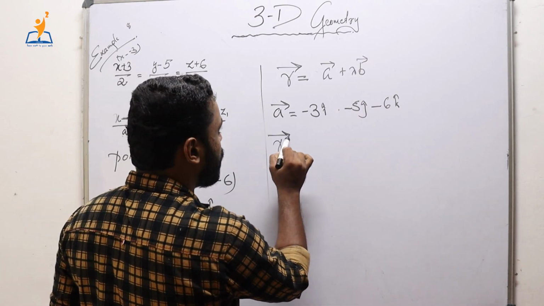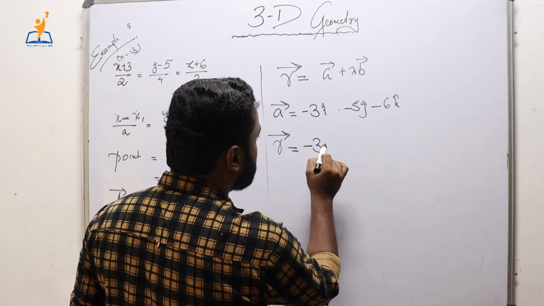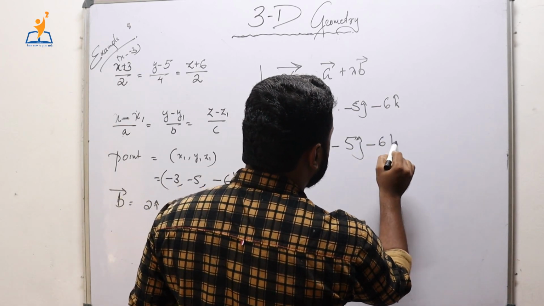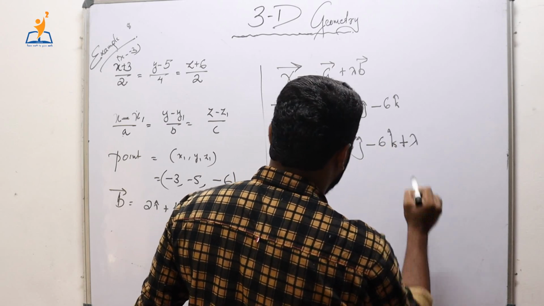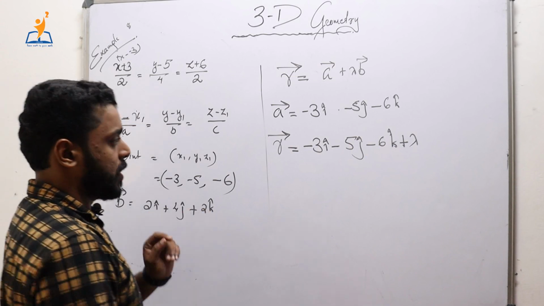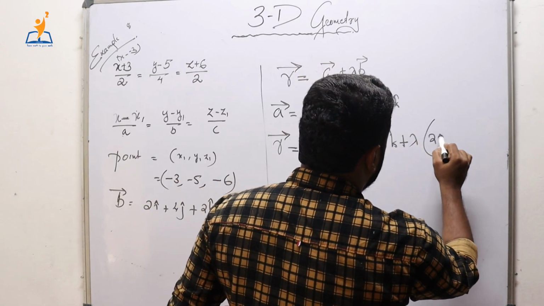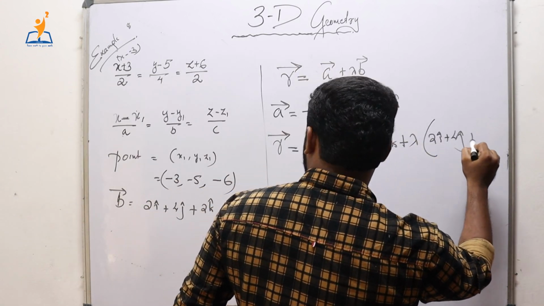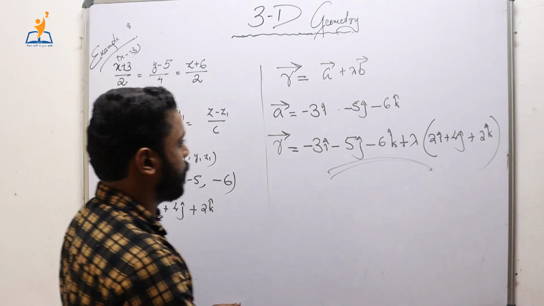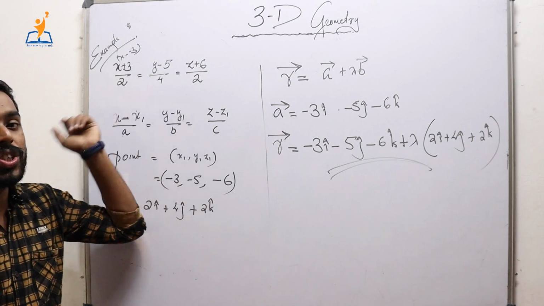So the equation of the line is nothing but minus 3 i cap minus 5 j cap minus 6 k cap plus lambda into (2 i cap plus 4 j cap plus 2 k cap). So that's it, the vector equation of the line whose Cartesian equation is this.